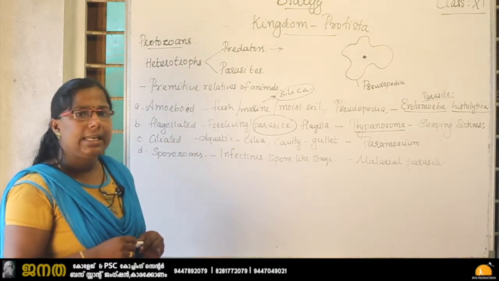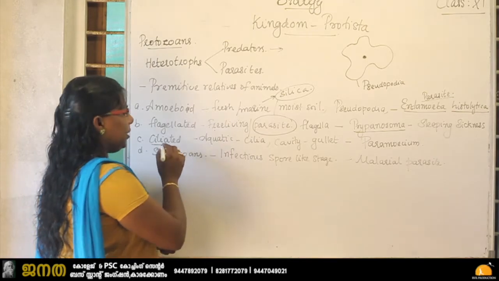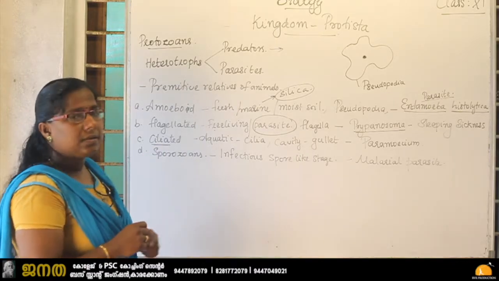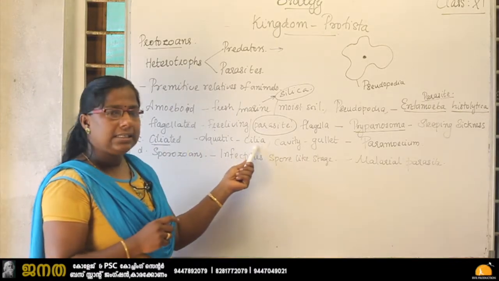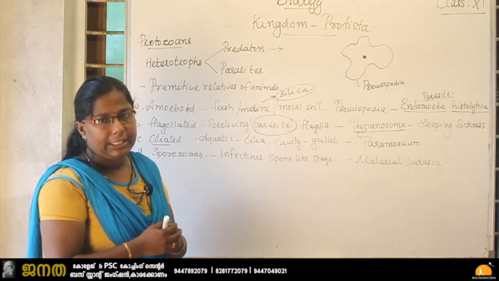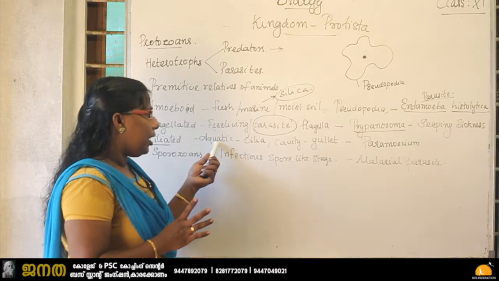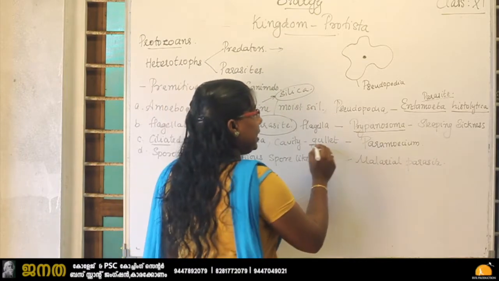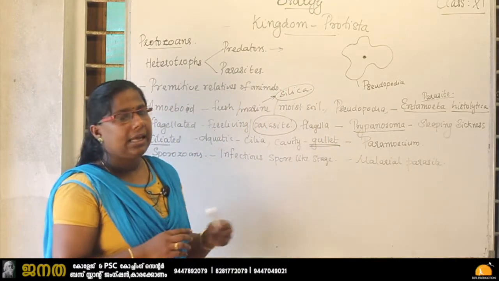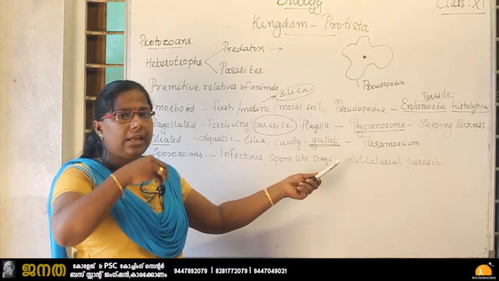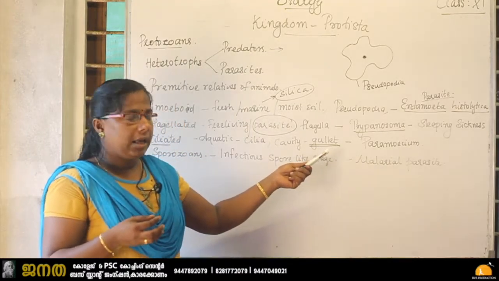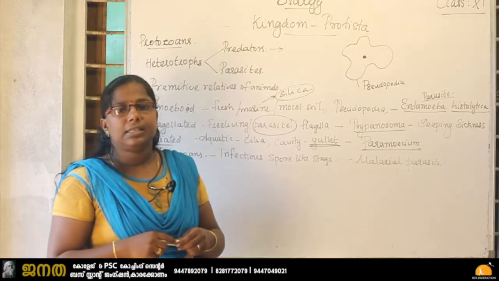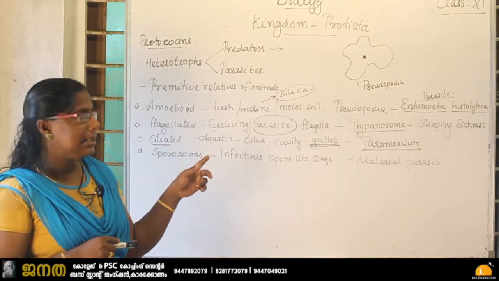Then the third one is the ciliated protozoa. Cilia are the thousands of hair-like structures present on its body surface. So they have cilia as the locomotory organ, and it shows vigorous motility. It is very active in its motility, and they are aquatic. Its cell contains a cavity called the gullet, and that opens to the outside. So from the cell, the opening is called a gullet. An example is Paramecium, the slipper shaped animal, an example for the ciliated protozoa.